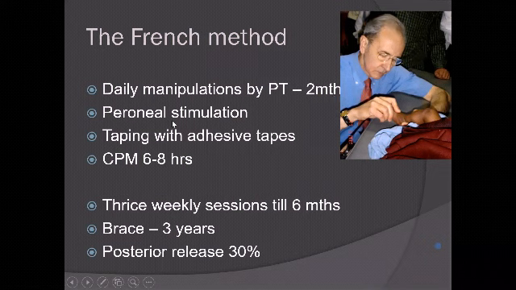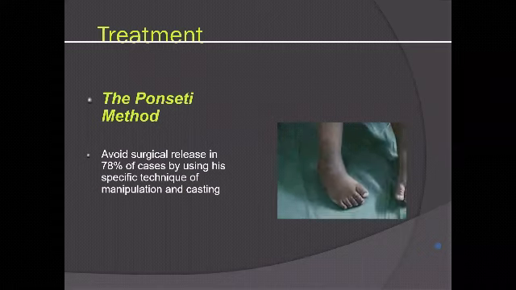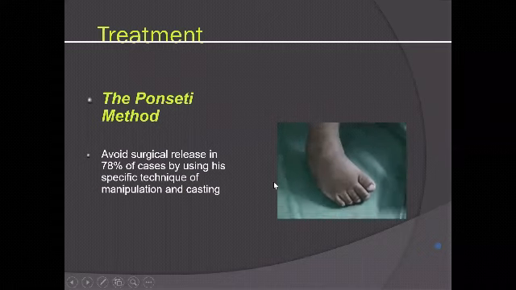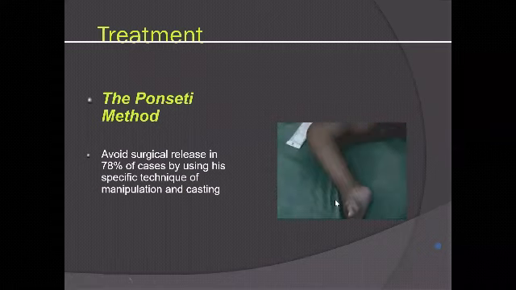Second, they have small stimulators. So they will stimulate the peroneal muscles for functional strengthening. Then they will use tapes. They will use adhesive tapes and a pediatric CPM. Okay, there are 3 weekly sessions till 6 months of age, and then they brace them. Despite all this, their posterior release rates are about 30%. So the French follow this method in Europe, and they have reasonably good results. Ponseti method, you know, is a well thought out treatment of correcting the foot.